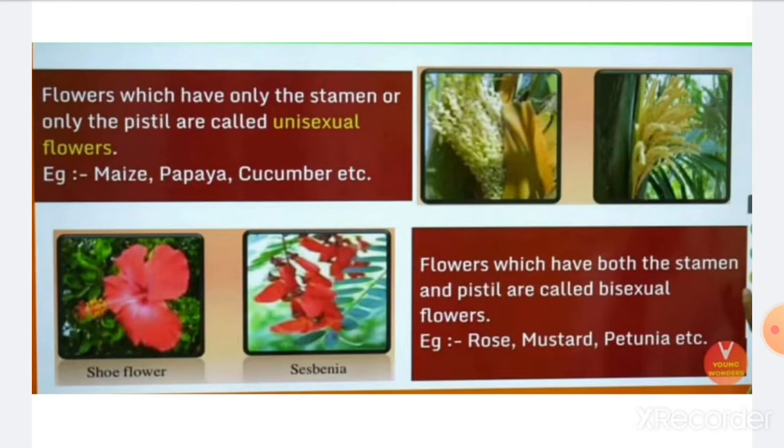Means उनमें या तो मेल या तो फीमेल reproductive organ ही present होगा. So that is why they are called unisexual flowers. They are also called incomplete flowers. For example, maize, papaya, cucumber, etc.